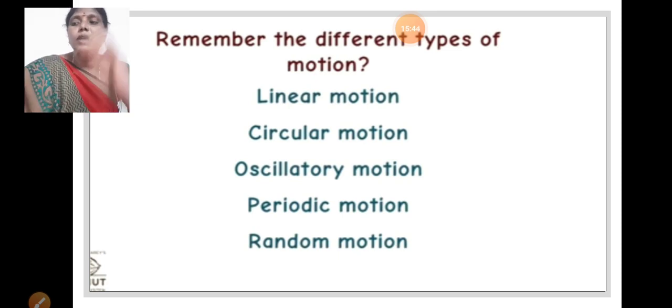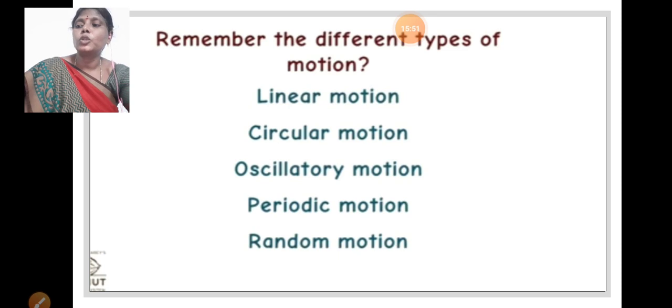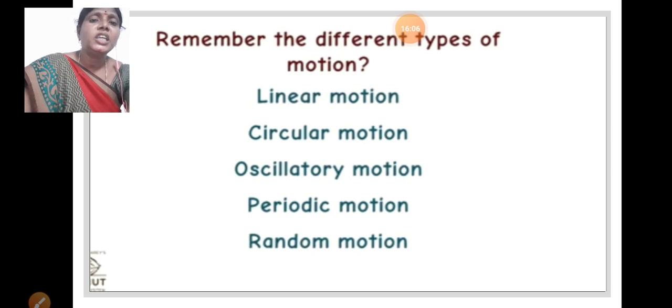Okay children, oscillatory motion or vibratory motion. The to and fro motion of an object about a fixed point, always following the same path, is called oscillatory or vibratory motion. These definitions are present in your textbook. And next, we can give a clear explanation of each and every motion.